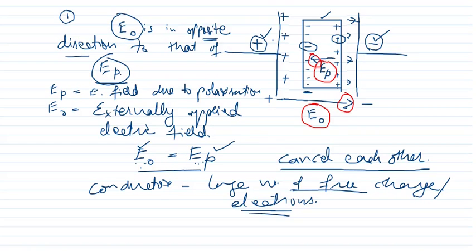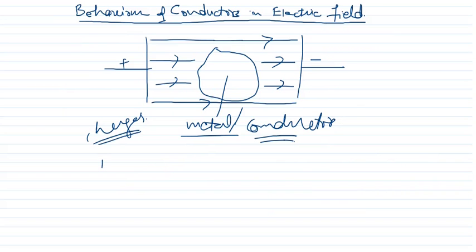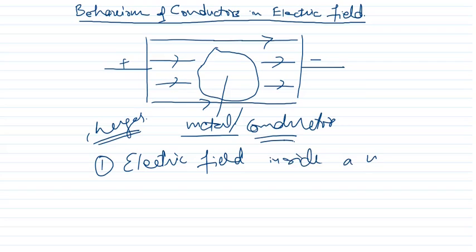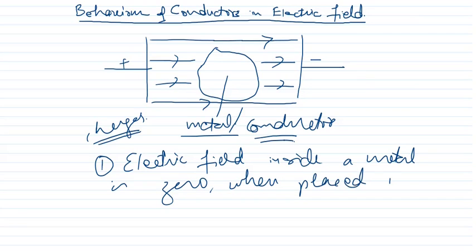So therefore this is the first property, the behavior of metal. First property is that electric field inside a metal is 0 when placed in uniform electric field.